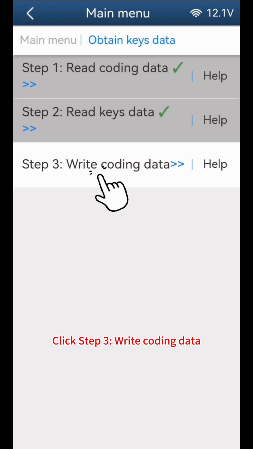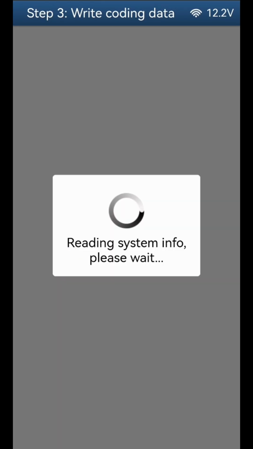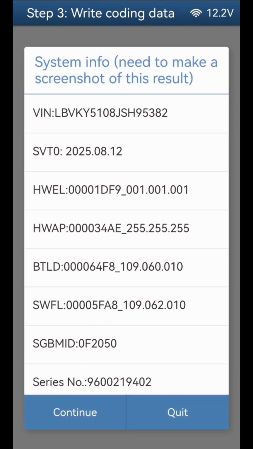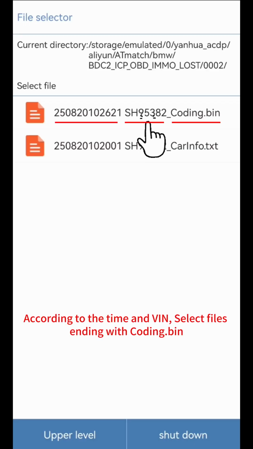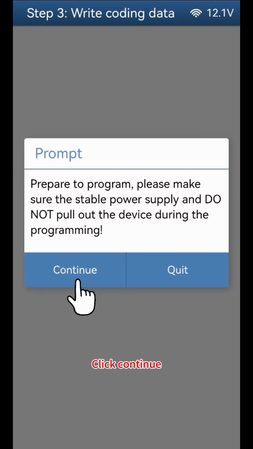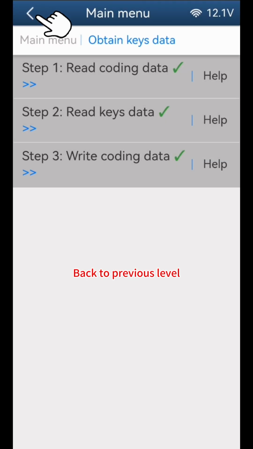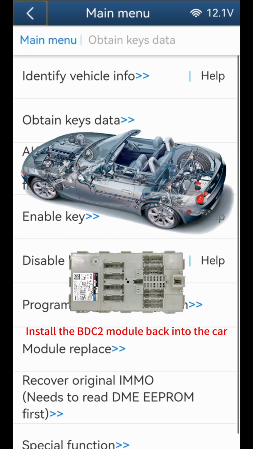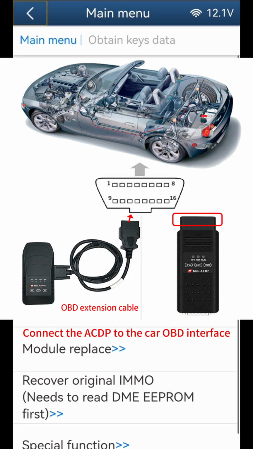Click Step 3, Write Coding Data. Click Continue. Click Continue. Click OK, select Coding Data. According to the time and VIN, select files ending with coding, BIN. Click Continue. Write Coding Data Finish. Back to previous level. Install the BDC2 module back into the car. As shown in the figure, connect the ACDP to the car OBD interface.